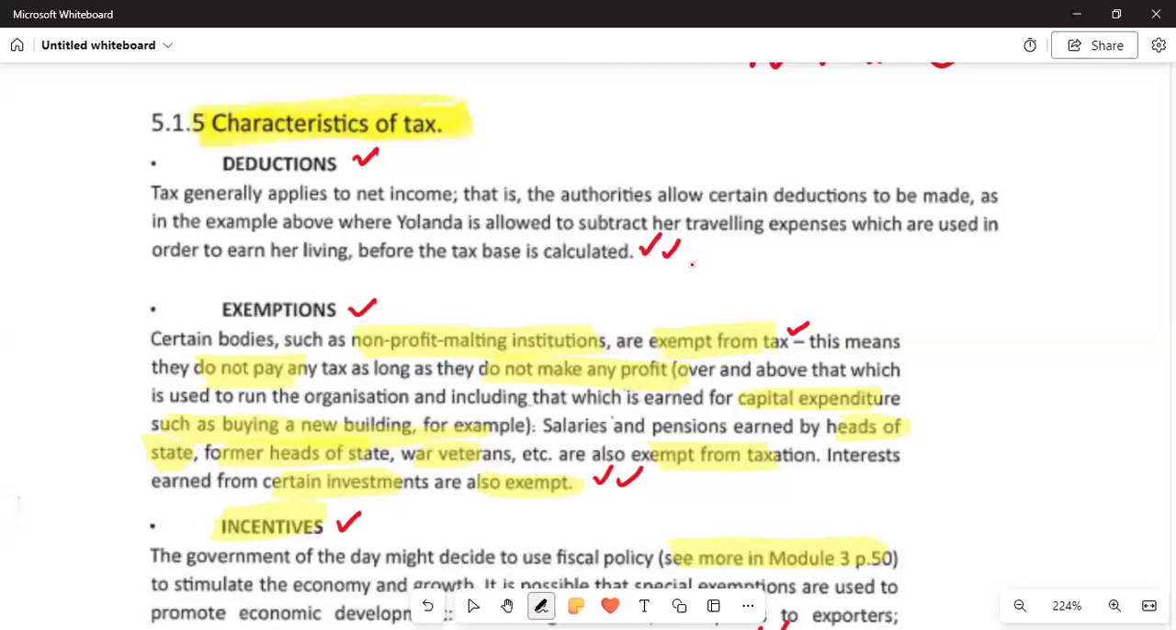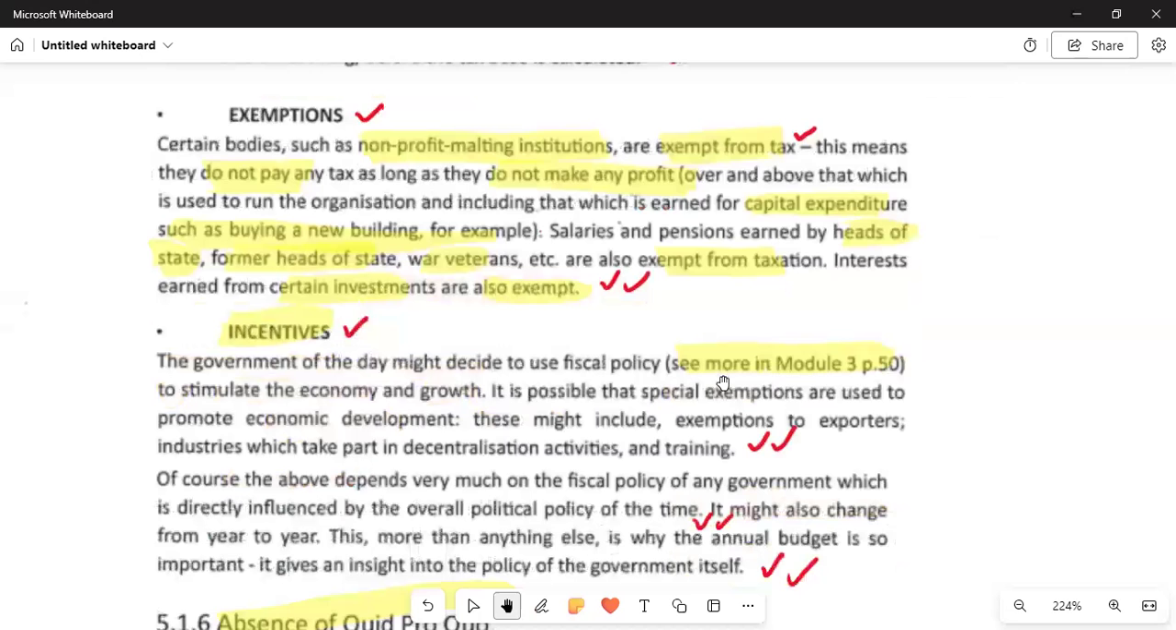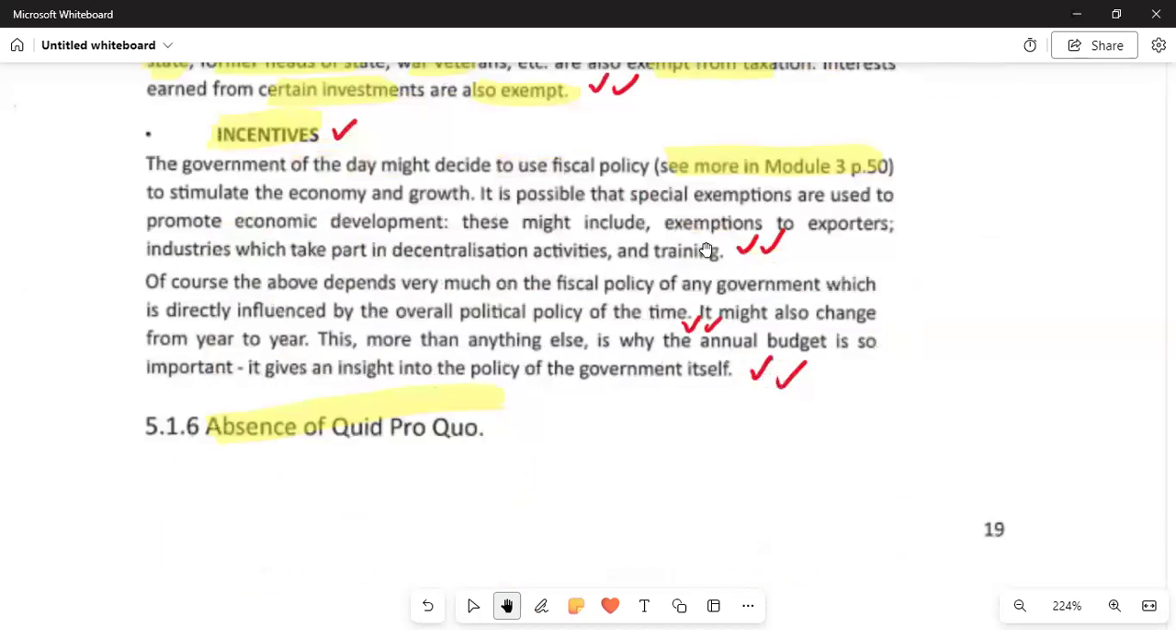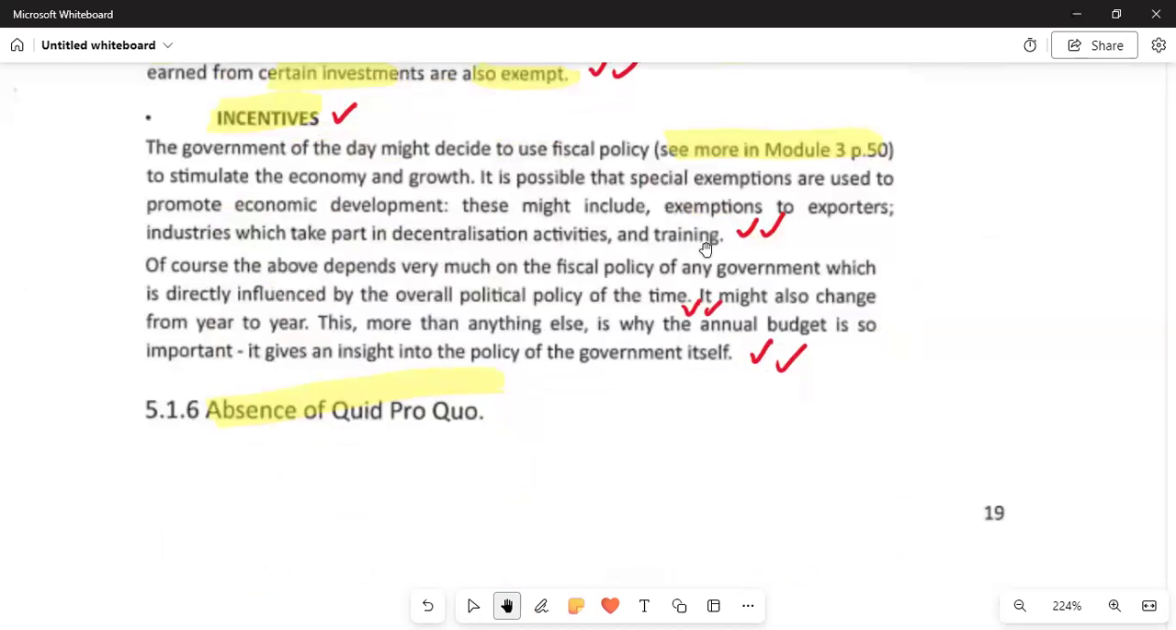Salaries and pensions earned by the heads of state, former heads of state, war veterans, et cetera, are exempted from taxation. So these people don't pay tax. They are regarded as war veterans and icons. Investments are also exempted. The interest on certain investments is also exempted from paying tax. So the word exemption means that they don't pay tax at all.